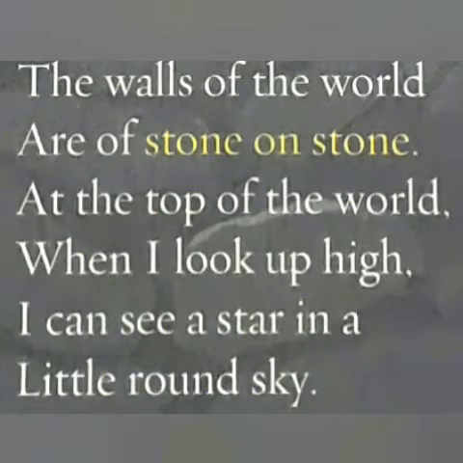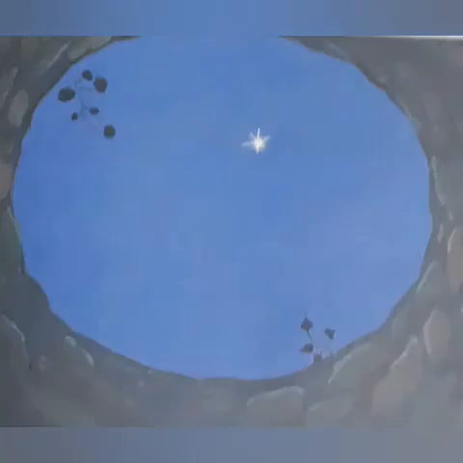At the top of the world, when I look up high, I can see a star in a little round sky. Now, how does he describe the sky? He says the sky is round with only one star in it. Why does he describe the sky with only one star in it? Because that is all he can see from the bottom of the well.